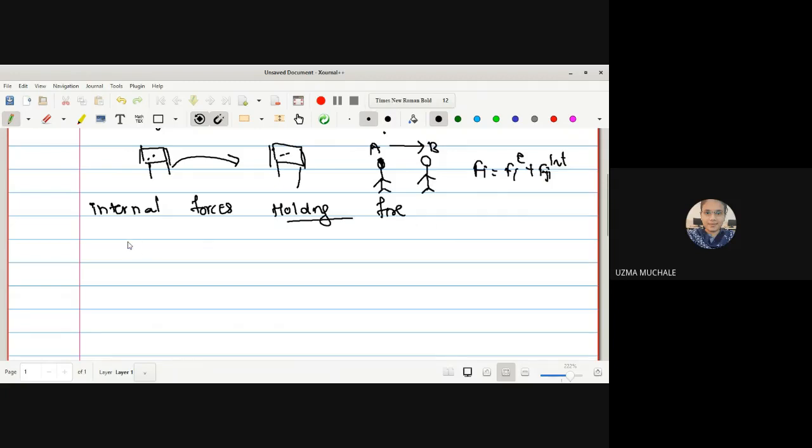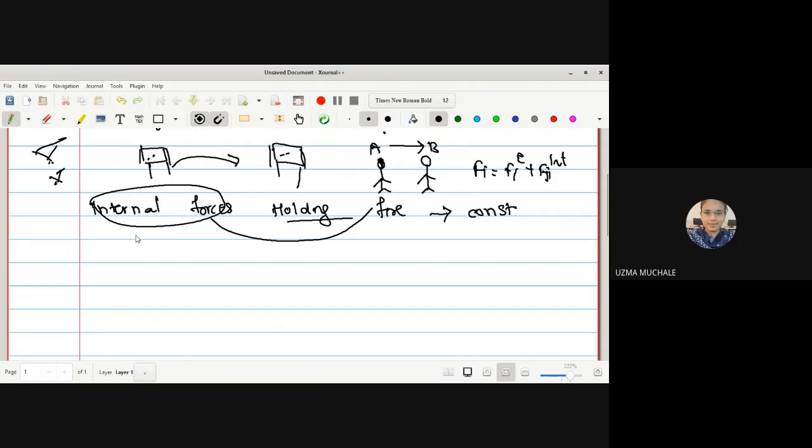These internal forces act so that the position between the particles remains fixed. This type of consideration we call a constraint. You have already studied what a constraint is. It is nothing but a geometrical restriction on the motion of a particle. Here also we have a geometrical restriction. What is the geometrical restriction? The distance between any particles is fixed in a rigid body. If you consider three particles, the distance between every pair is fixed. That is nothing but your geometrical restriction.